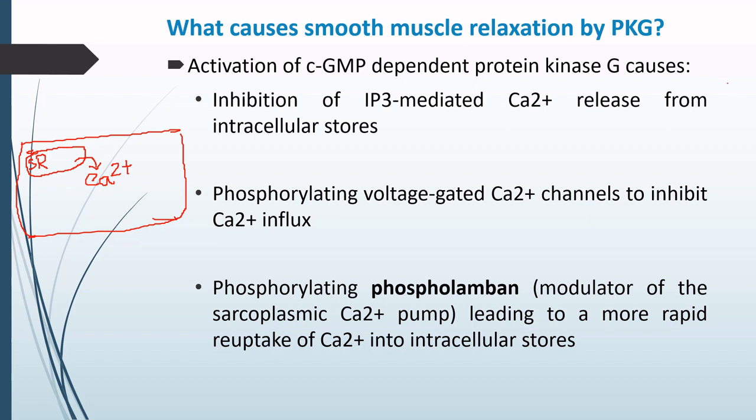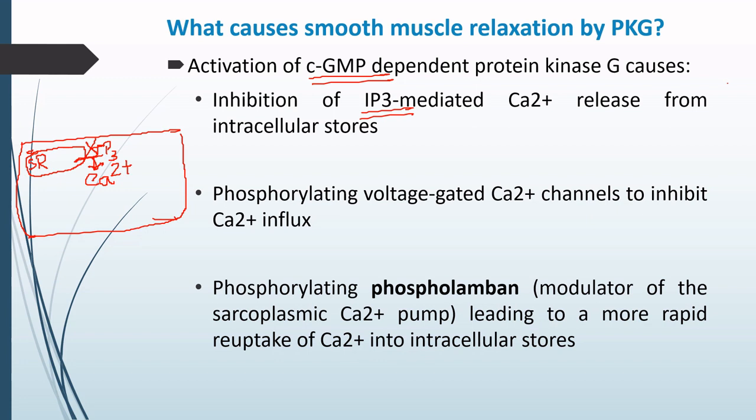Now this release of calcium from the sarcoplasmic reticulum occurs with the help of inositol triphosphate. And once there is activation of the cyclic GMP dependent protein kinase G, this release with the help of inositol triphosphate is inhibited. So now the sarcoplasmic reticulum is not able to release the calcium into the cytoplasm.